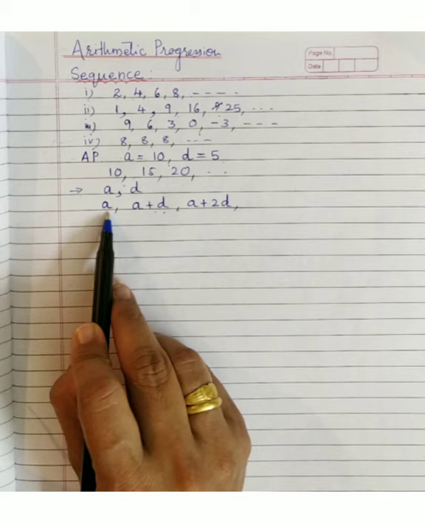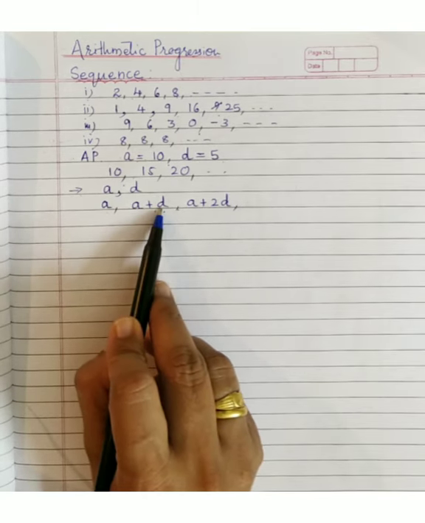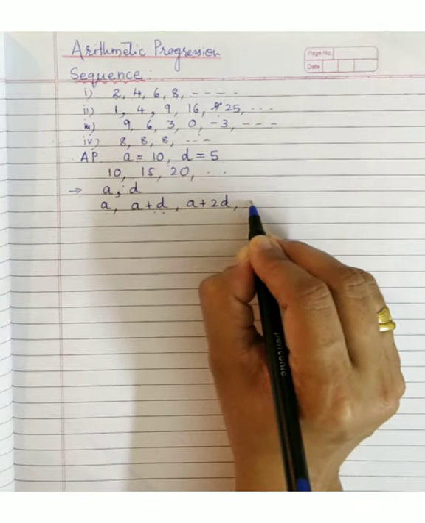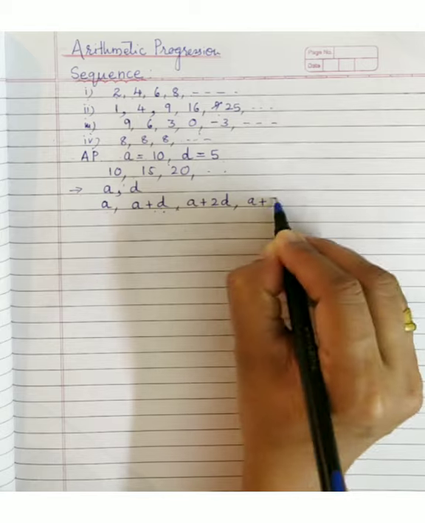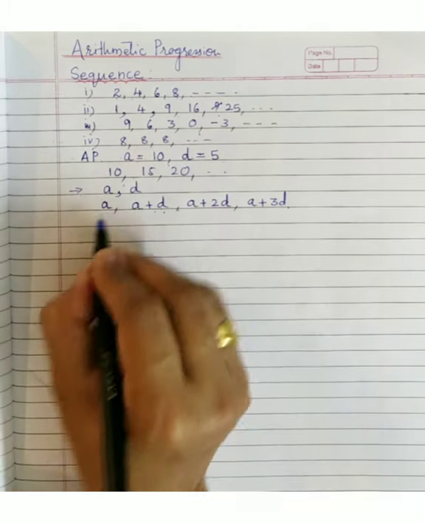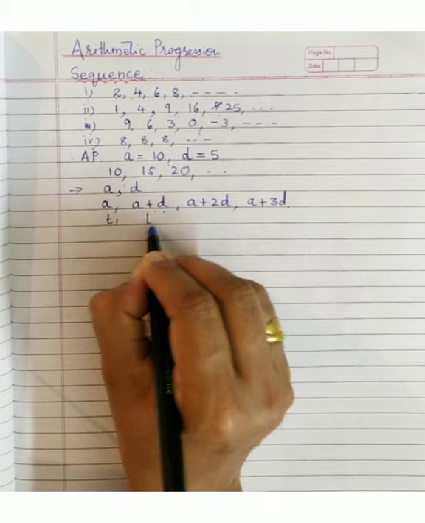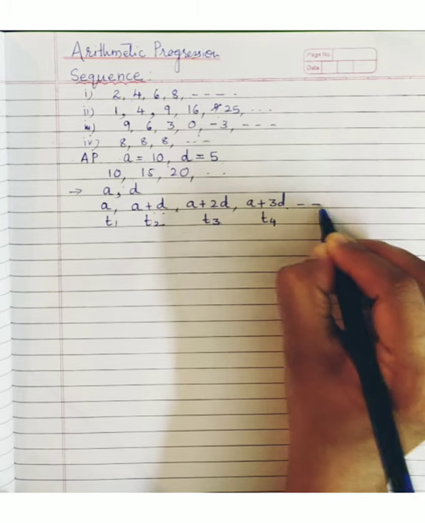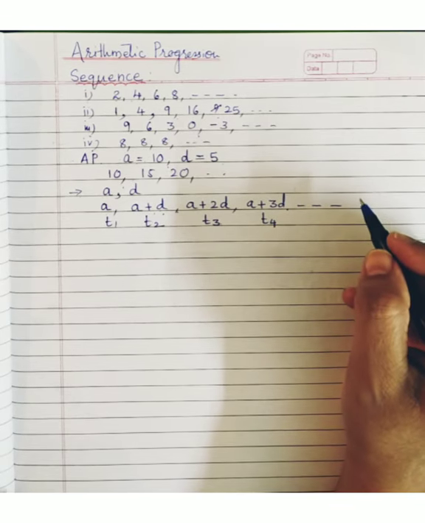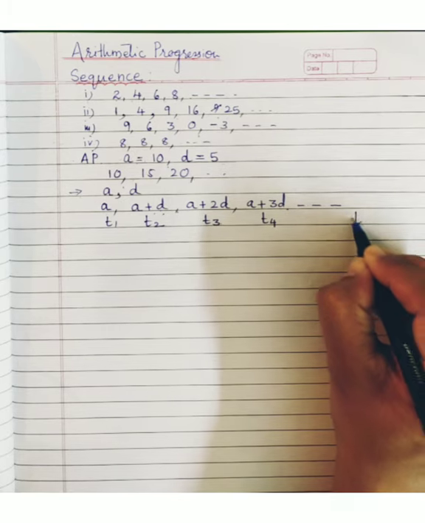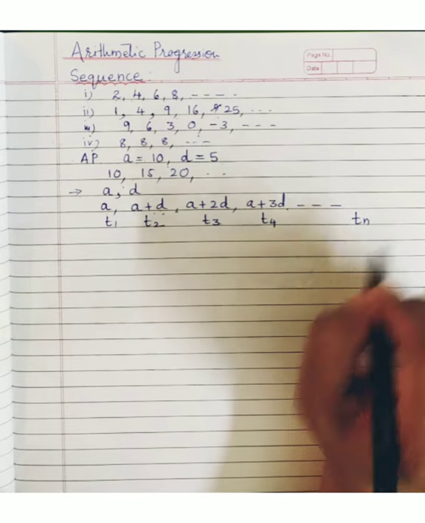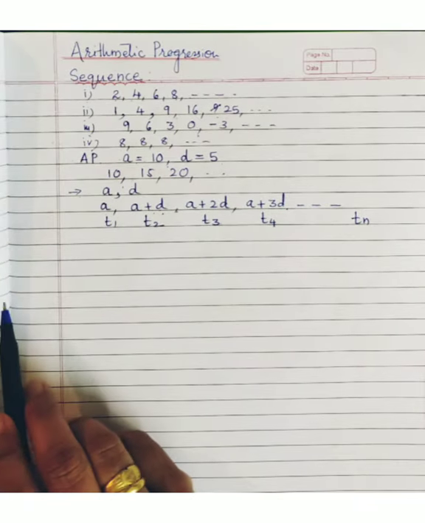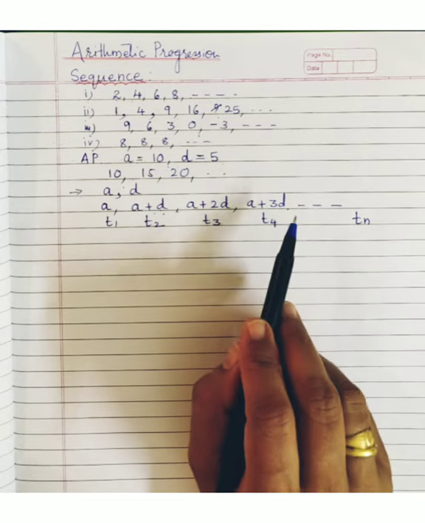A plus D is the second term, and A plus D plus D will be the third term, so D plus D is 2D. The fourth term will be A plus 3D. So if I denote these as first term, second term, third term, fourth term, like that, and I have to find a term at an unknown place, suppose at the nth place, I will name it Tn, the term at the nth place. If I have to find that, what is the relation I observe here?